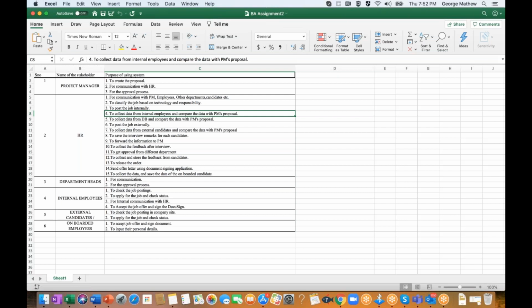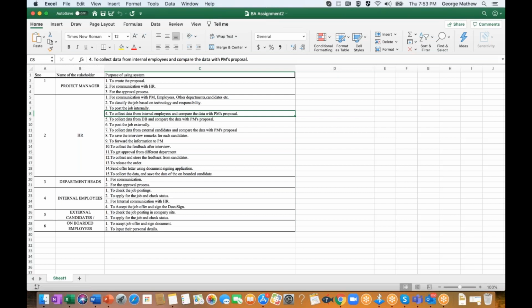For the department heads, communication is probably the common thing that you mentioned. You can refer to department heads also, as at least with regard to the flow chart that we discussed, we haven't mentioned anything about the department heads. Internal employees to check the job posting, definitely.